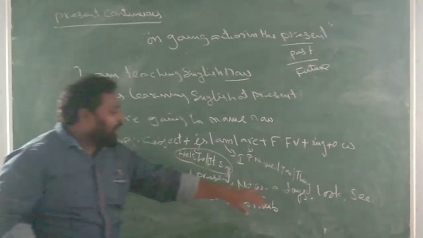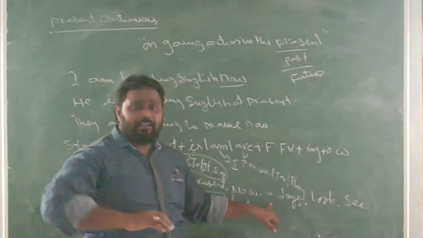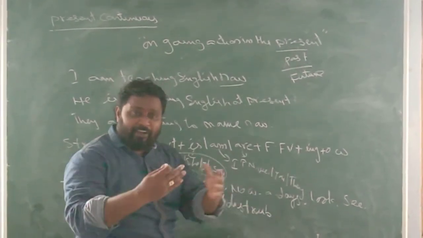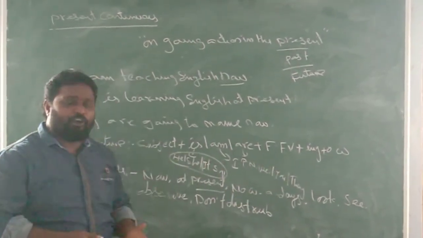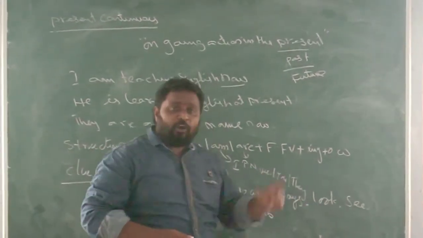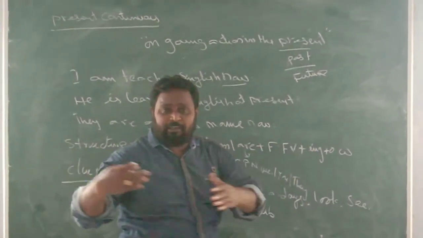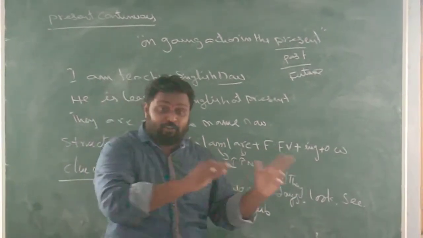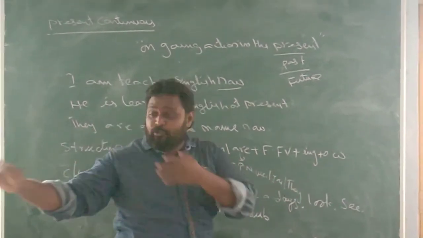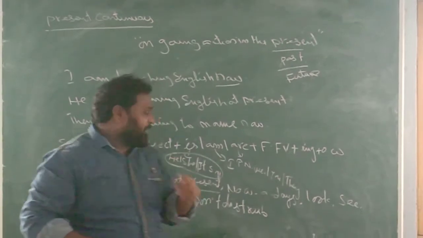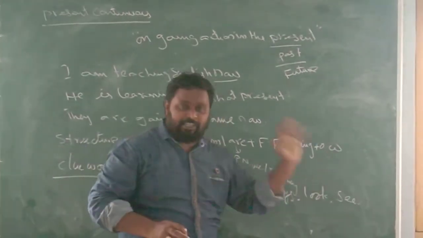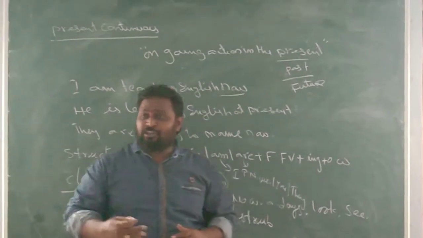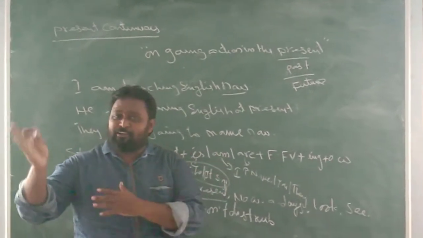For example, how do we use nowadays? The man is going to spoken English nowadays. It means nowadays he is going; at present he is not going. And look: the old man is walking along the road. We are showing it to the other person. Look, you see, the old man is walking. For example, see, the boy is running across the road. See how the boy is running across the road.